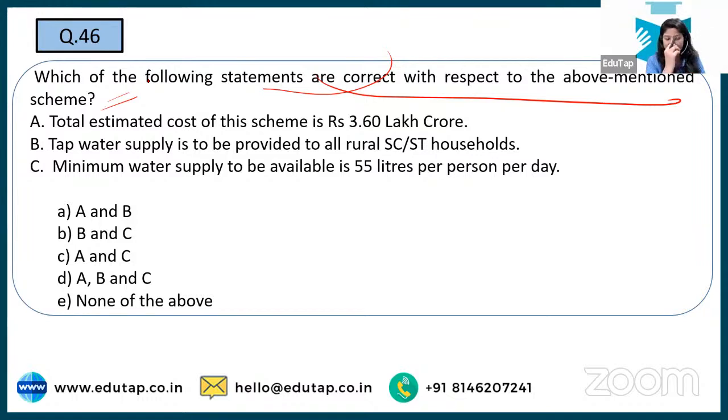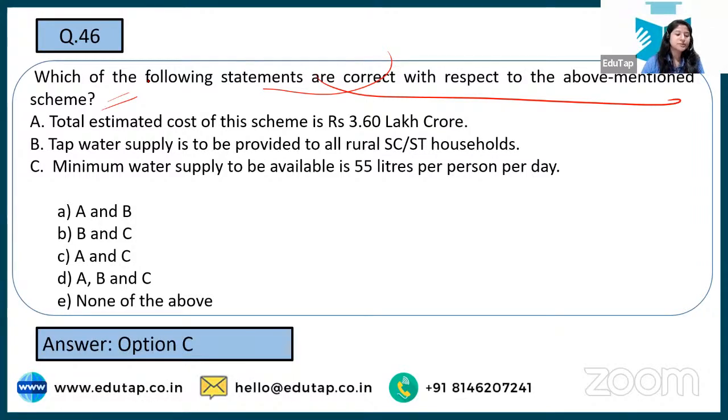So here, see the correct answer over here. It is option number C, A and C. Why? Because see here, the statement says rural SC/ST household. No categorization is there for SC/ST or some specific group to be targeted. We are talking about all the rural households. That is why option number B is incorrect.